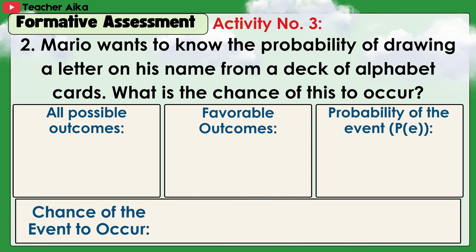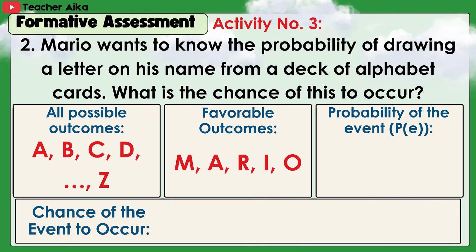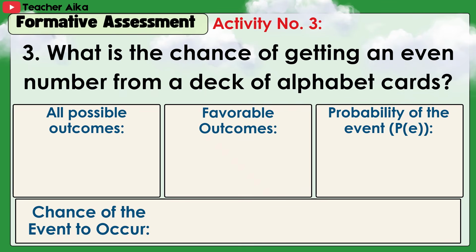2. Mario wants to know the probability of drawing a letter in his name from a deck of alphabet cards. What is the chance of this to occur? Answers. Probability of the event, 5 over 26. Chance of the event to occur, unlikely. 3.